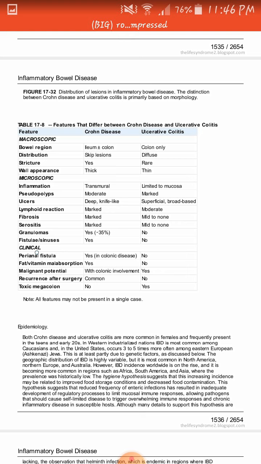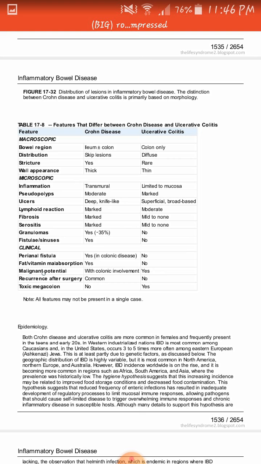Then we have clinical presentations. Number 1 is perianal fistula. Perianal fistulas are present in Crohn disease, and there is no perianal fistula in ulcerative colitis. Then fat and vitamin malabsorption is present in Crohn disease while it is not present in ulcerative colitis, because Crohn disease mainly involves the small intestine, and fat and vitamin absorption occurs in the small intestine. So fat and vitamin malabsorption occurs in Crohn disease, not in ulcerative colitis, which is involving the terminal part of colon.